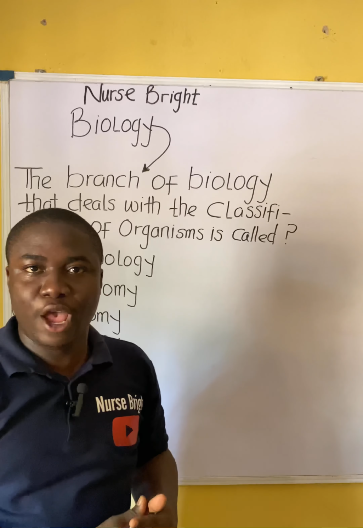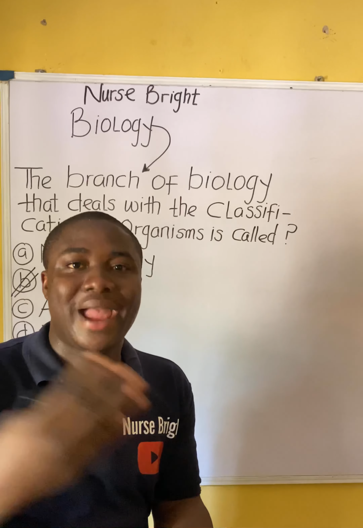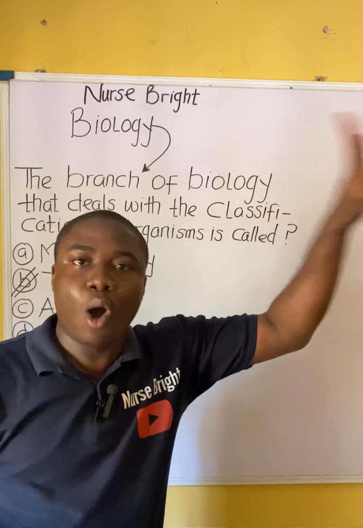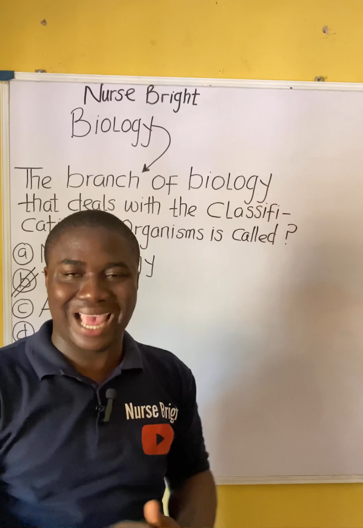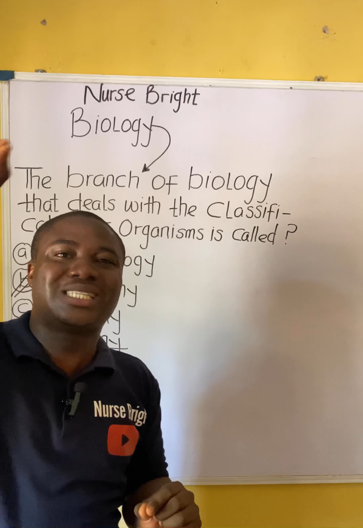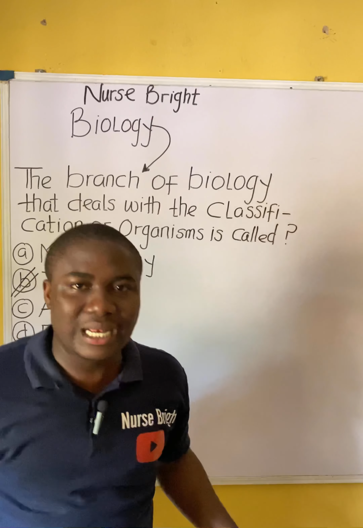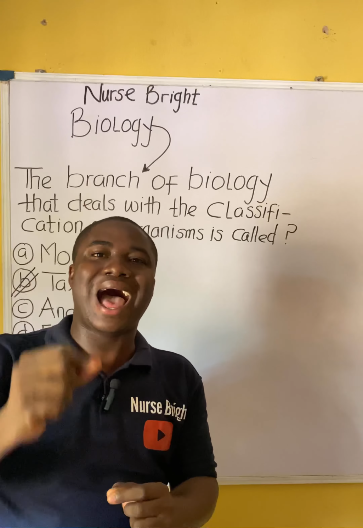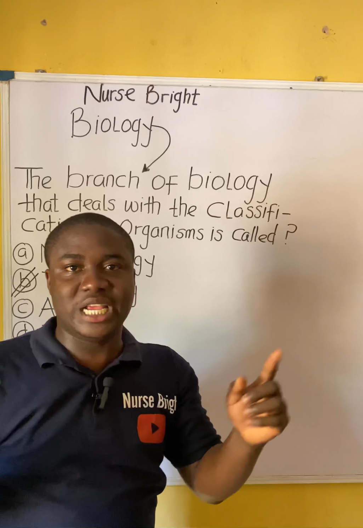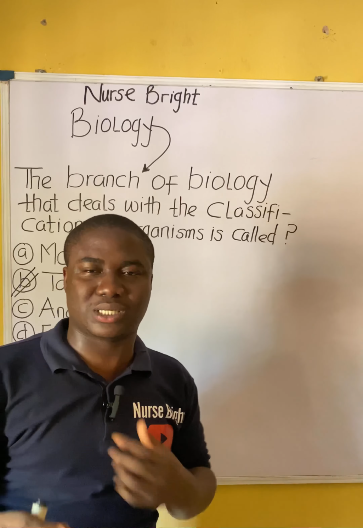So listen very well. Ecology, on proper definition, is simply a branch of biology that studies organisms in relation to their environment. You understand? We have various organisms that have their specific environment they live in. This environment is called habitat, which is the dwelling place of organisms. Habitat can be aquatic, habitat can be arboreal, habitat can be terrestrial. Organisms that live in water are aquatic organisms. Organisms that live on land are terrestrial organisms. Organisms that live on top of trees are arboreal organisms. So you can see how it works. They are all very easy.